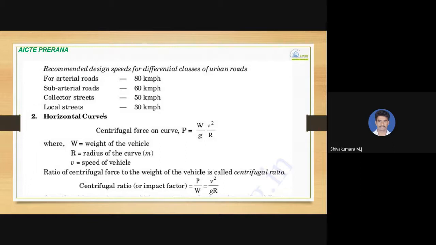The centrifugal force on curves is P equals W V square divided by g R, where W is the weight of the vehicle, R is the radius of the curve, and V is the speed of the vehicle. The ratio of centrifugal force to the weight of the vehicle, P divided by W, gives a constant value, V square divided by g R. So the centrifugal ratio depends on the radius of the curve and the design speed of the vehicle.